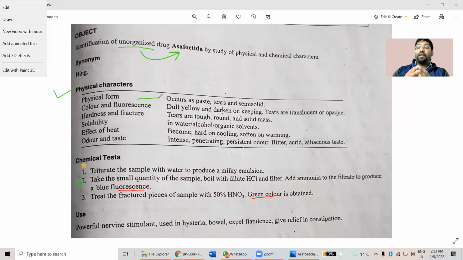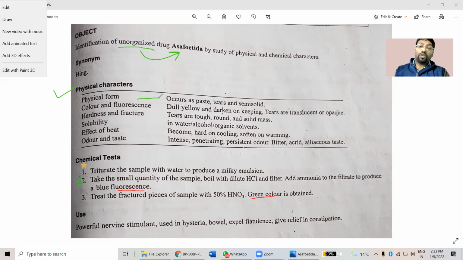It means the smell is memorable in our mind and lasts for a longer period of time. The taste is very bitter and acrid. Acrid means it has a pungent taste that has a tendency to burn our tongue. It has an acrid taste as well.